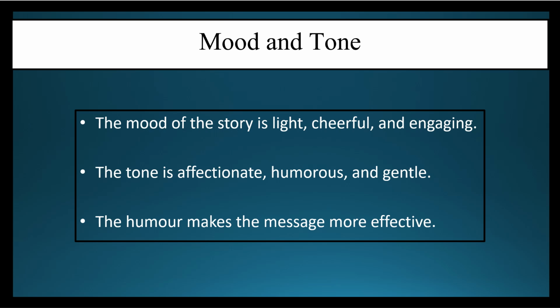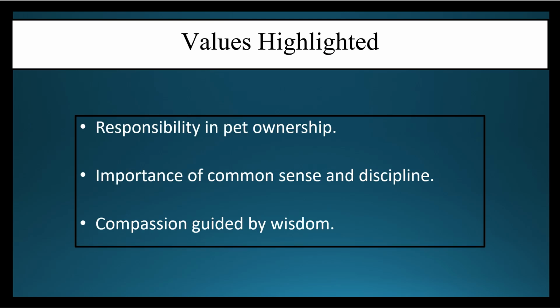We were meant to be aware of how overindulgence can be harmful, and the way it was portrayed in the story was a message in itself. Now, if we talk about the values highlighted, first of all, responsibility in pet ownership. Second, importance of common sense and discipline. Third, compassion guided by wisdom.